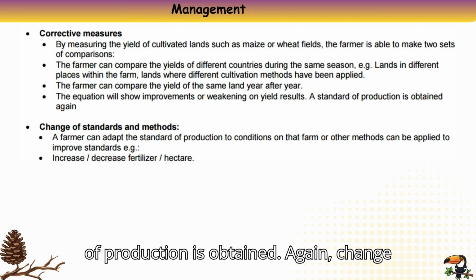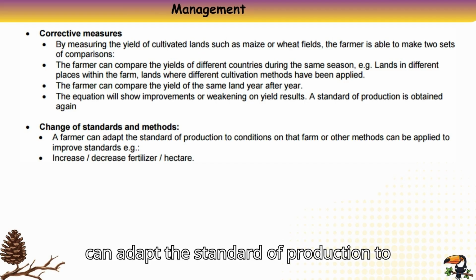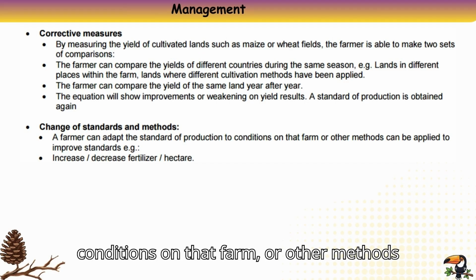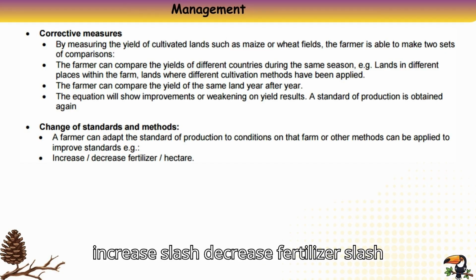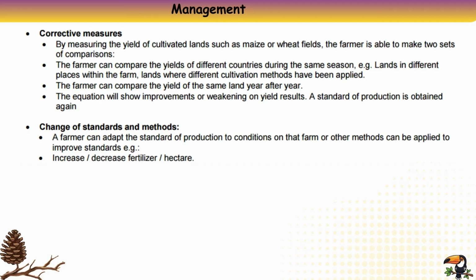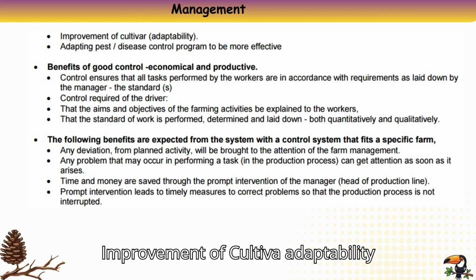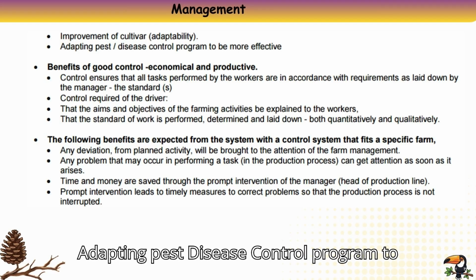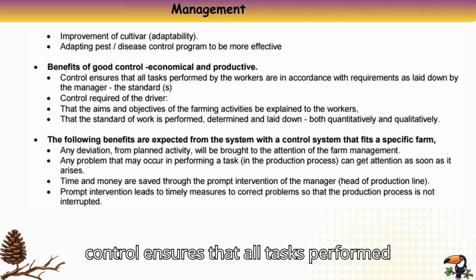A standard of production is obtained again. Change of standards and methods. A farmer can adapt the standard of production to conditions on that farm, or other methods can be applied to improve standards, e.g. increase/decrease fertilizer per hectare. Improvement of cultivar adaptability. Adapting pest/disease control program to be more effective. Benefits of good control: economical and productive.